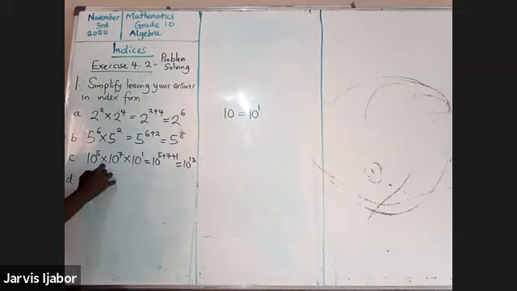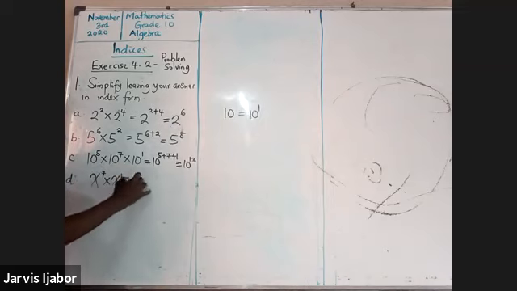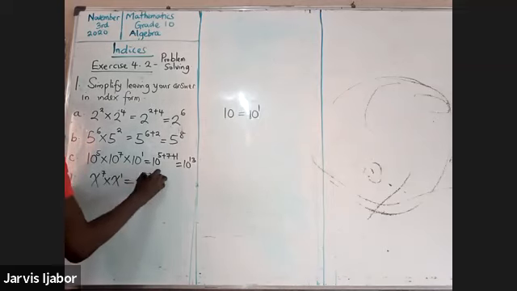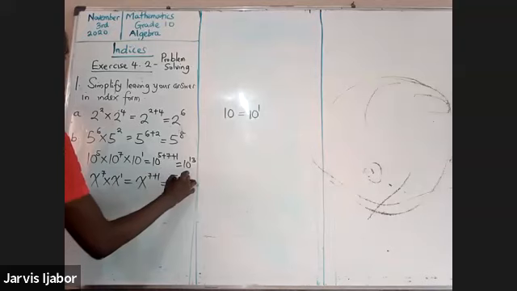Let's look at D. X to the power of 7 times x. The same thing is applicable. This x here will be to the power of 1. Bases are the same. You're multiplying, so the indices will be added. X to the power of 7 plus 1. That will be x to the power of 8.